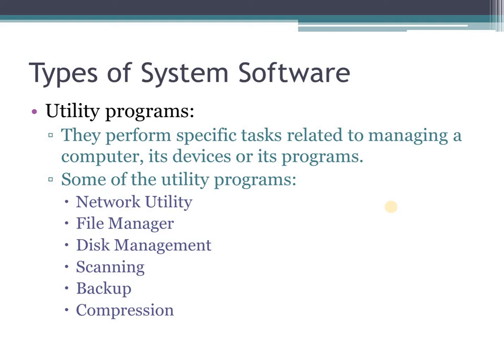The second type of utility program that we come across is the file manager. What is the job of a file manager? It helps to perform various operations on files such as viewing the file, editing the file, copying the file, or deleting a file. It also helps in managing files and folders and organizing them in a computer storage device.